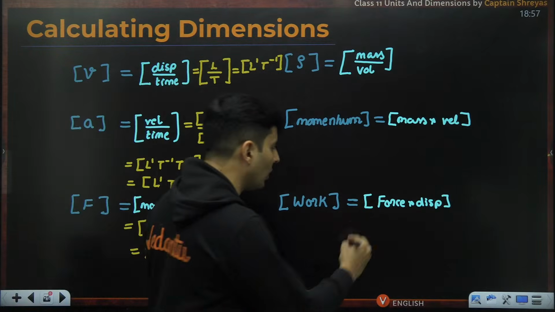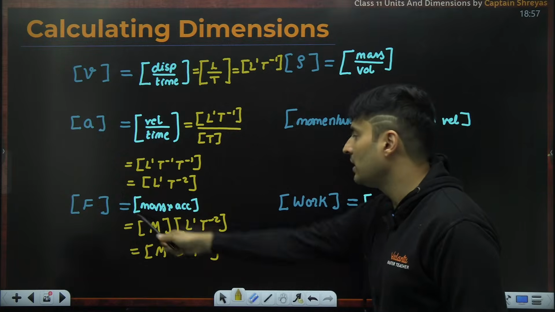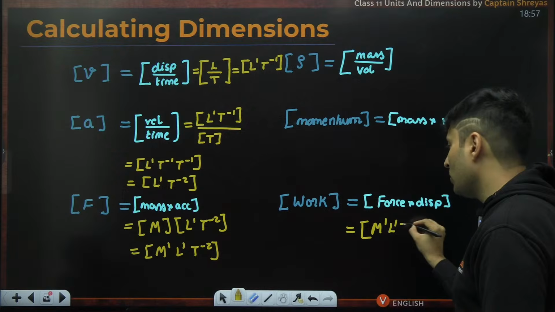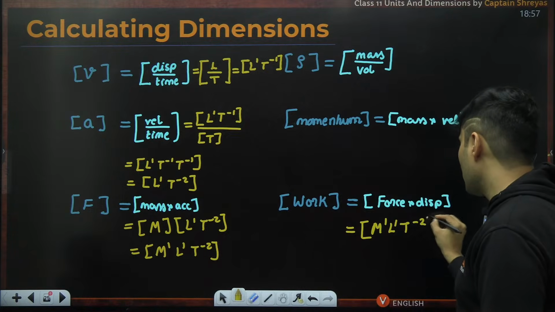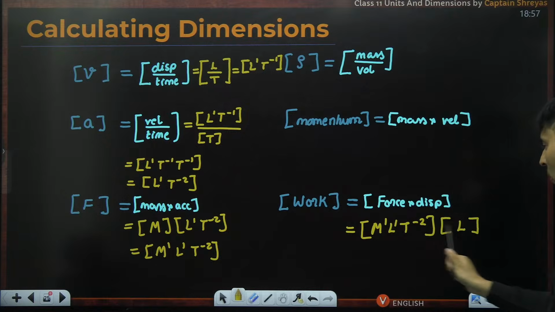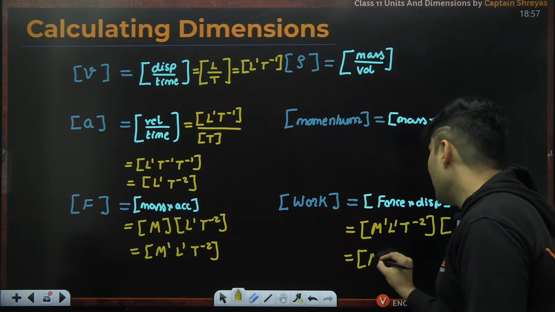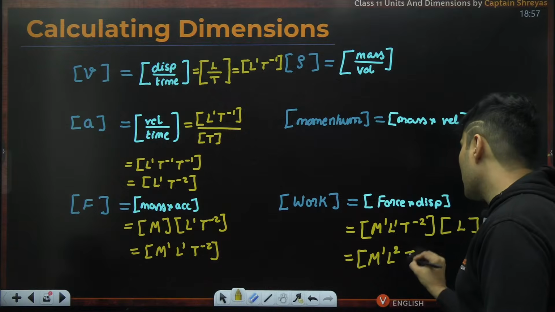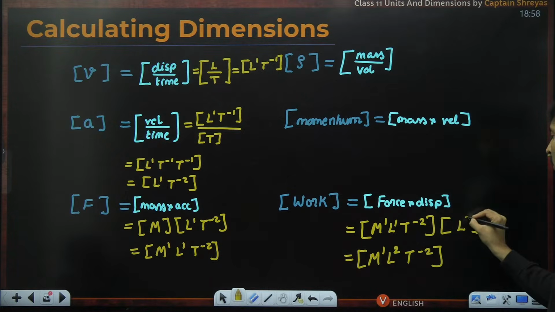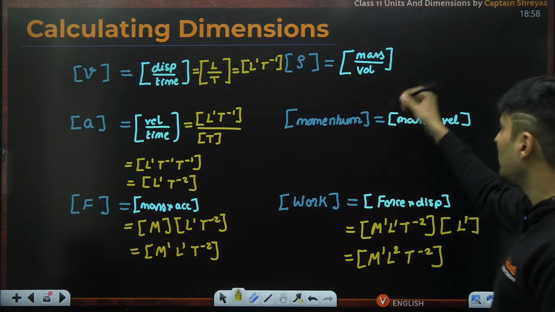We can find out work also. Work is force into displacement. Force part I did it here. So directly borrow the result. So it will be m raised to 1, L raised to 1, T raised to basically -2. Displacement is basically length at the end of the day. So L into L, it is going to be L square. So L square T raised to -2. This L and this L will just become L raised to 2 guys. Is that okay, everyone?